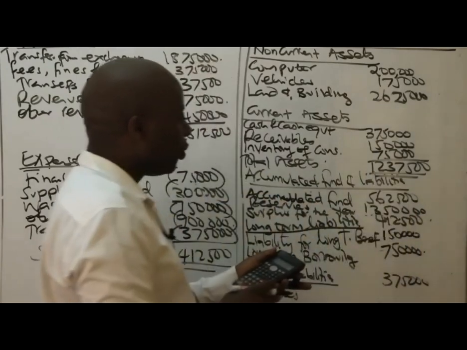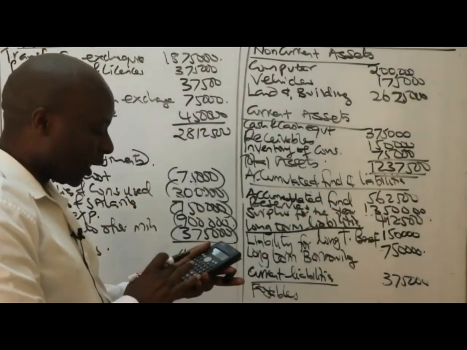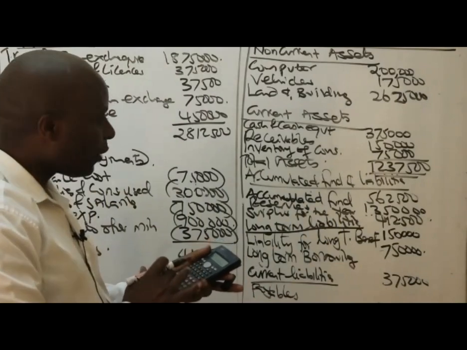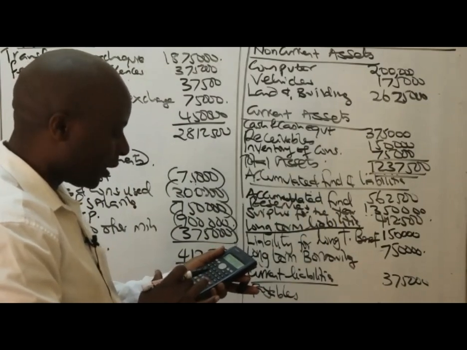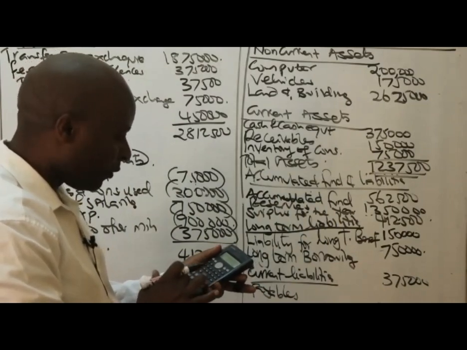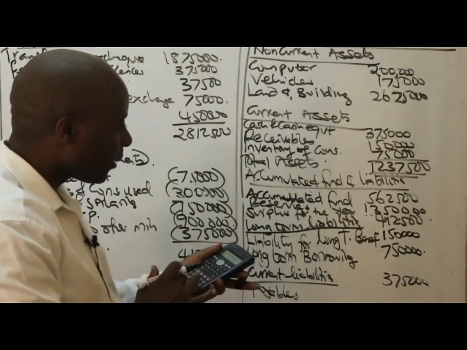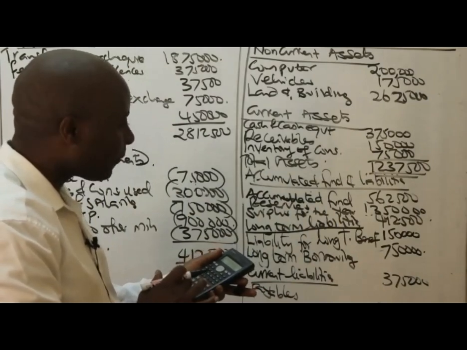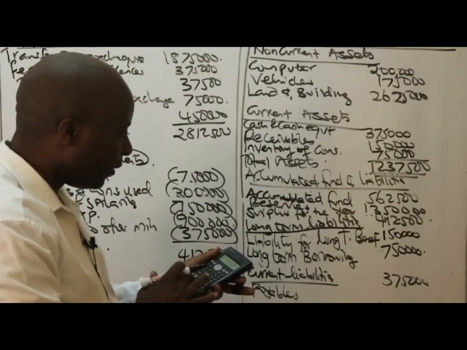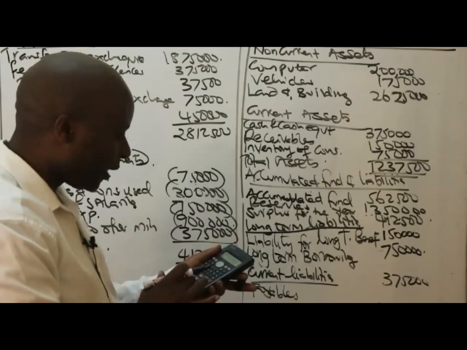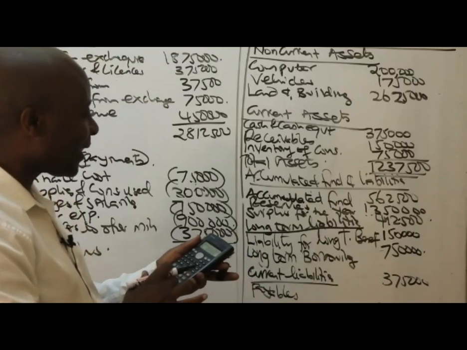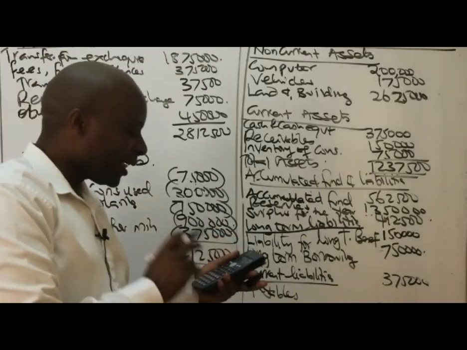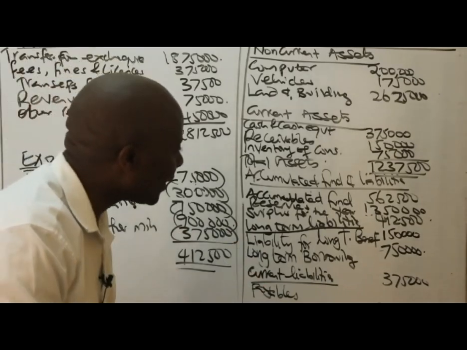So come and check how your accumulated fund and liabilities look. We have 562,500 plus 1,350,000 plus 412,500 plus 150,000 plus 1,000 plus 375,000. I have to repeat this a little bit, 562,500.